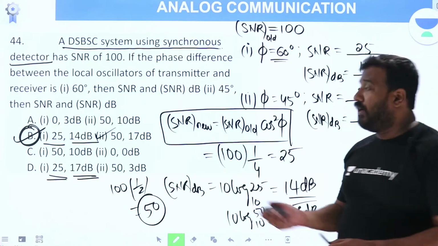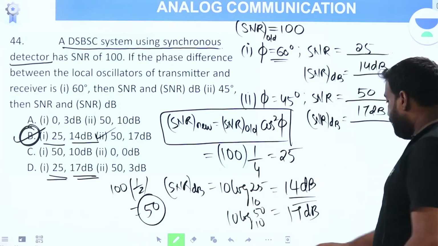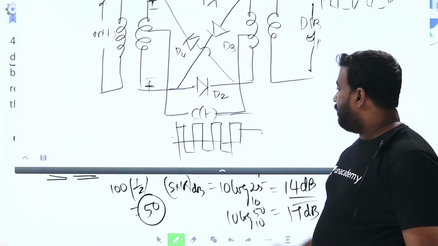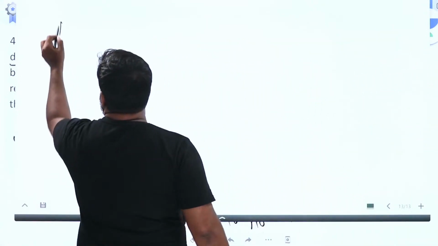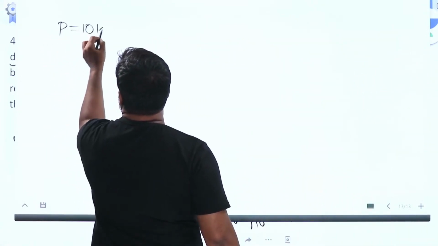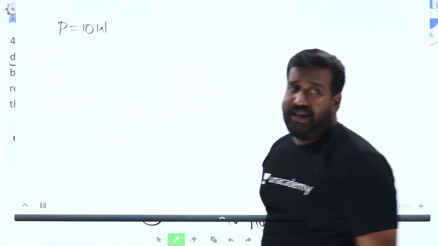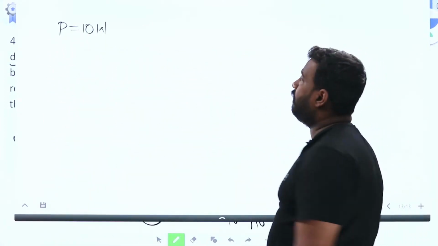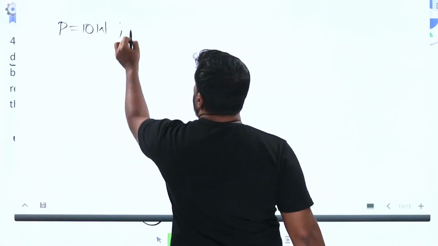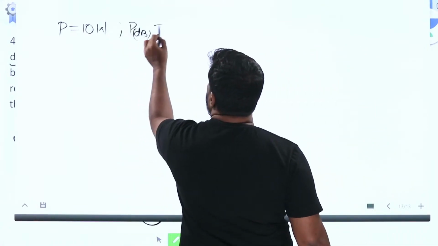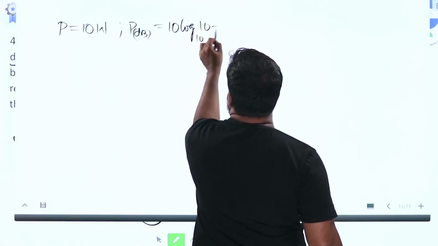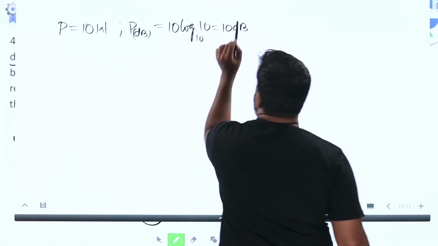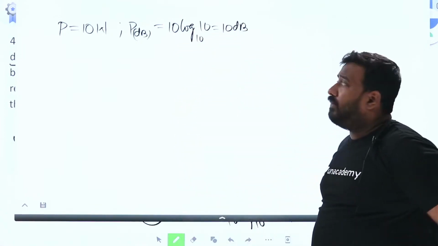Got this? Now I'll tell you the concept. Listen carefully. Let me take the value of power as 10 watt. Calculate power in decibel. 10 log 10 to base 10. It is 10 dB. The power is 10 dB.